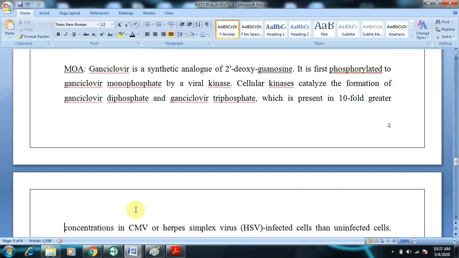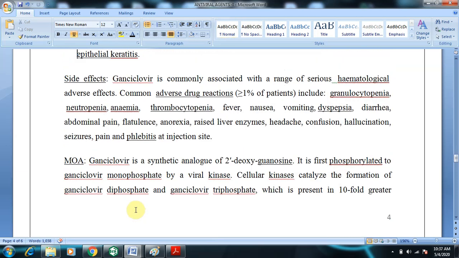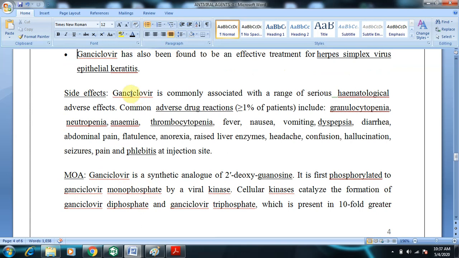Coming to the side effects, ganciclovir is commonly associated with a range of serious hematological adverse effects. Common adverse drug reactions include granulocytopenia, neutropenia, a decrease in neutrophil counts, anemia, thrombocytopenia, fever, nausea, vomiting, dyspepsia, which is improper production of pepsin or gastric juices in the stomach, diarrhea, abdominal pain, flatulence, which is gas formation in the stomach, anorexia, raised liver enzymes, headache, confusion, hallucinations, seizures, pain, and phlebitis.